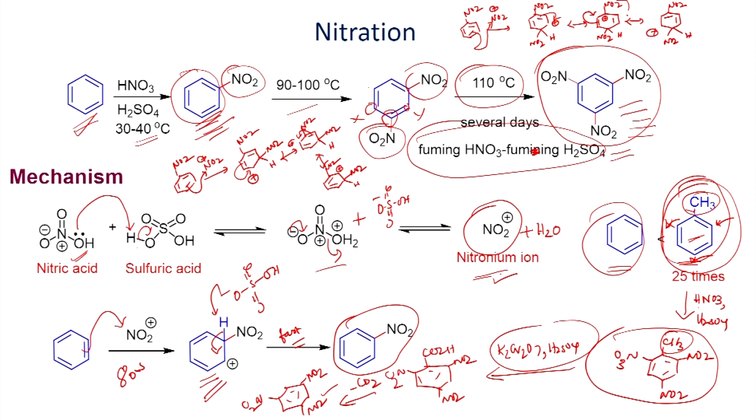This is the least stable, because you can see here you have the electron withdrawing group on the carbon where you have the positive charge. This is less stable, and similarly when you write it for the ortho nitration,